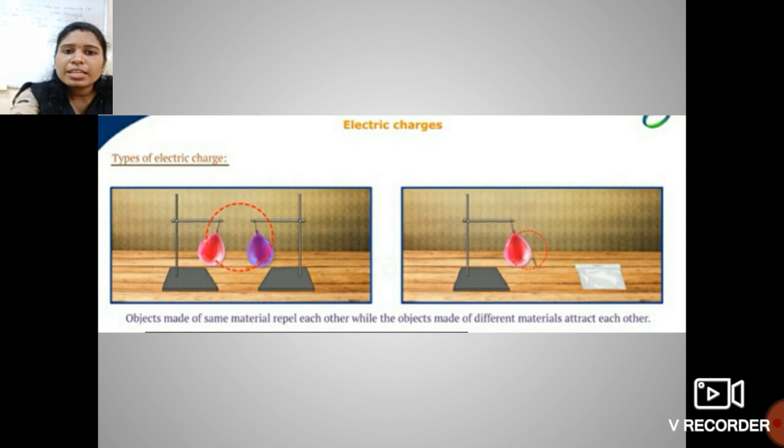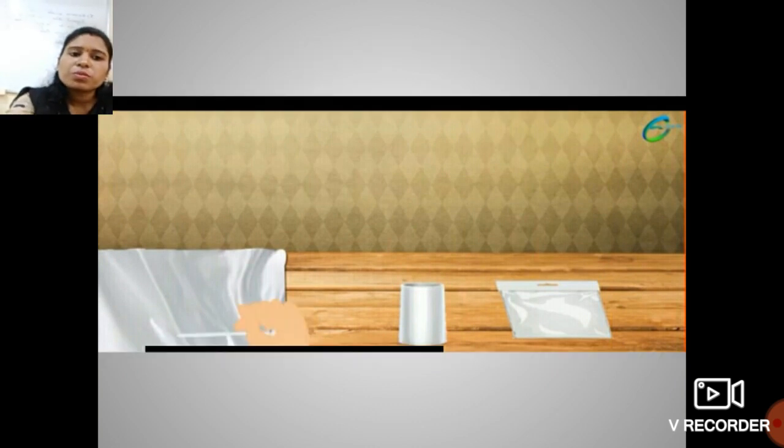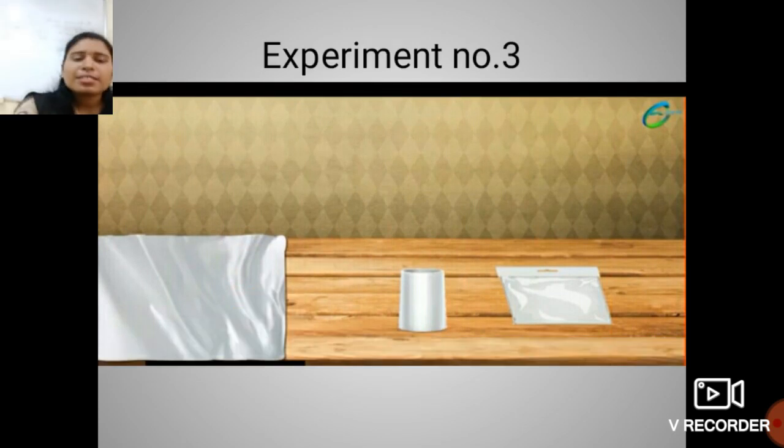So students, here I have one another experiment. In this experiment, consider the charge on the glass rod is positive. First, I take the polythene sheet, polythene piece, tumbler and this silk cloth.